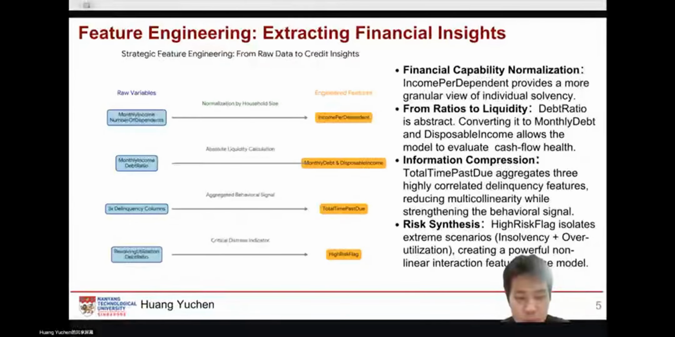By emphasizing what a borrower does rather than who they are, I'm able to maintain high predictive accuracy while ensuring the model remains ethically sound and governance compliant. Now I have finalized a dataset that is structurally balanced, feature-enriched, and ethically audited. It is ready for the modeling phase. I will now hand over to Zhu Yiting, who will demonstrate how these data decisions translate into actual model performance.